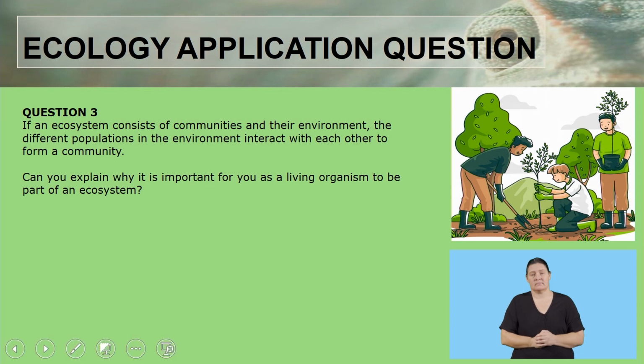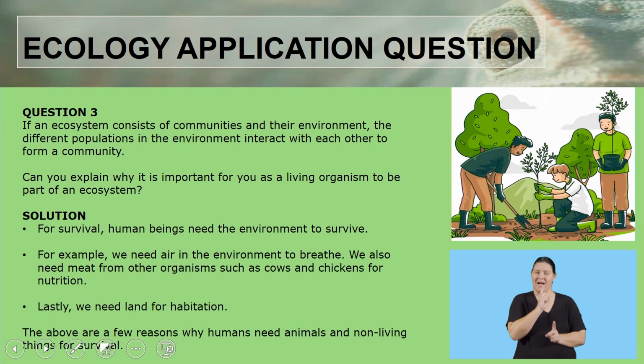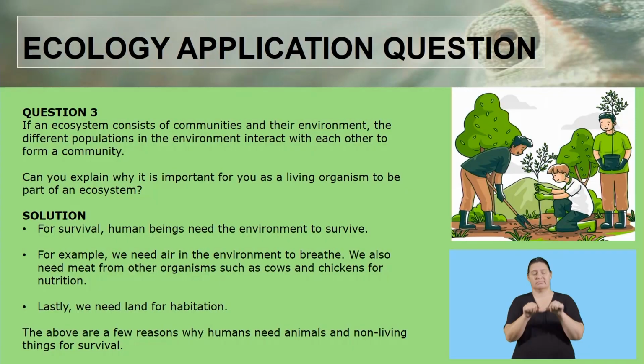while you are still thinking. The reason it is important for you to be part of an ecosystem, firstly, is for survival. Human beings need the environment to survive. For example, we need air in the environment to breathe.